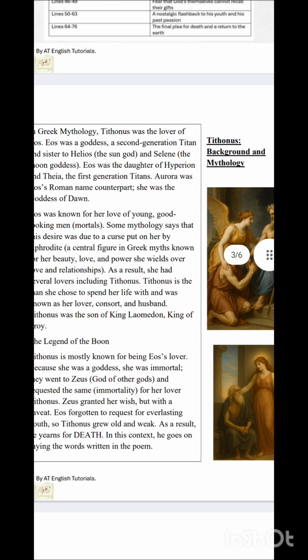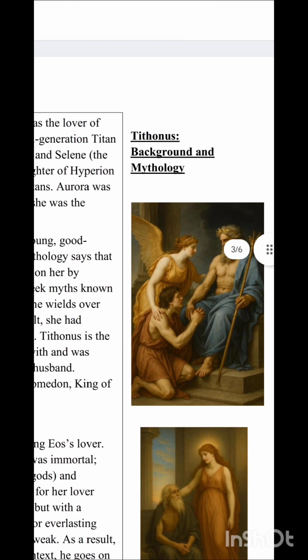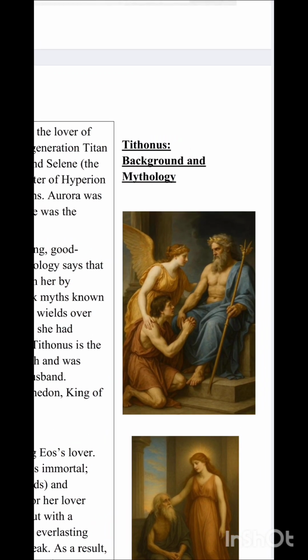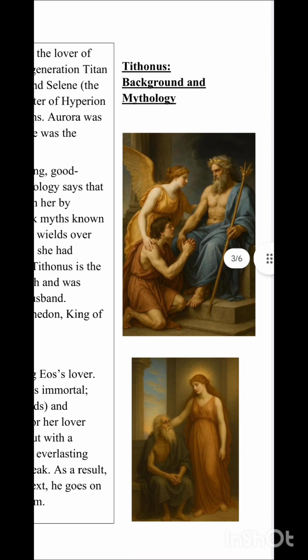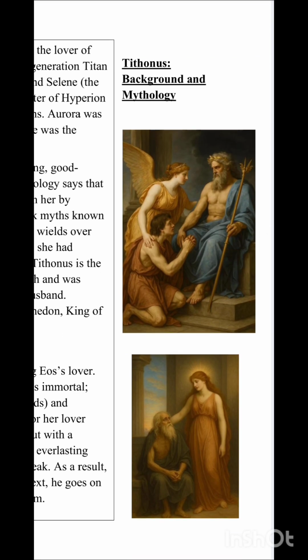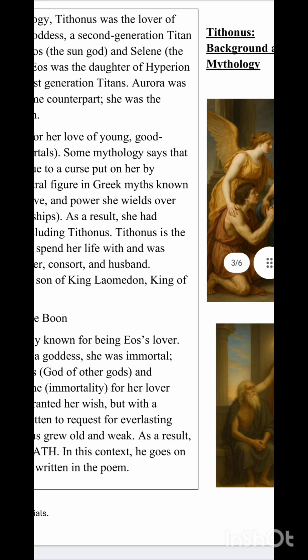this is about the, see here, as you can see, it is Zeus in the first picture. The lady with the wings is Eos, and the person here is Tithonus. In the second picture, Tithonus has grown old, and here we find Eos also.